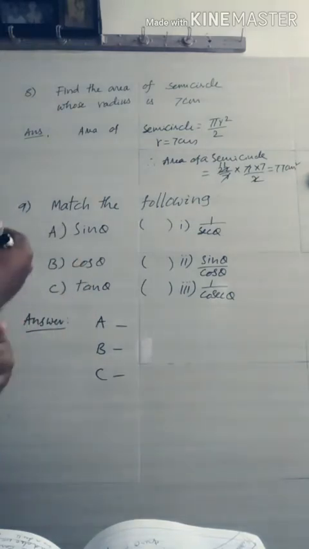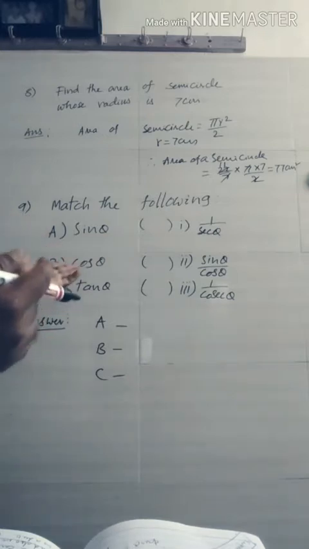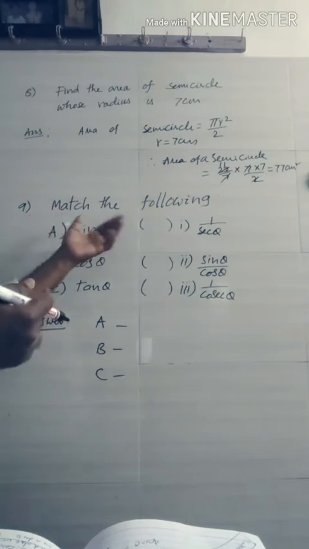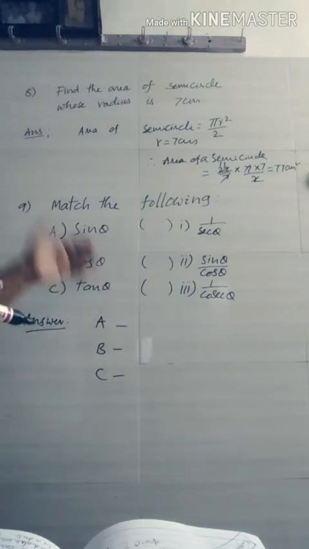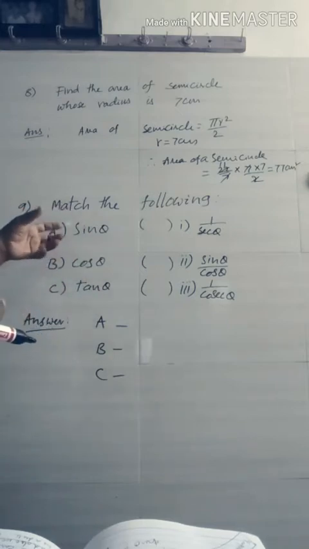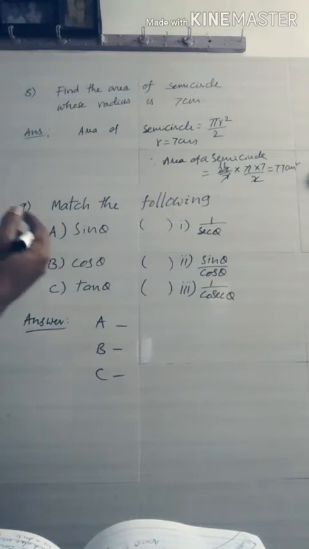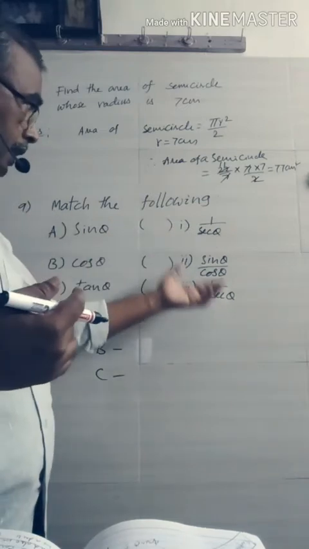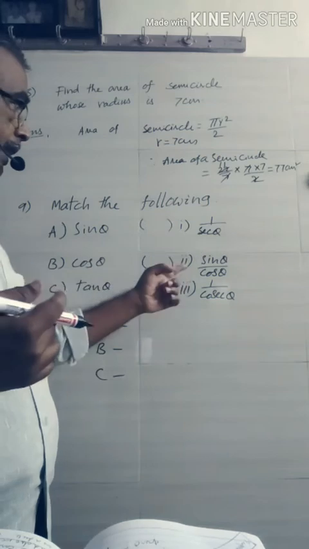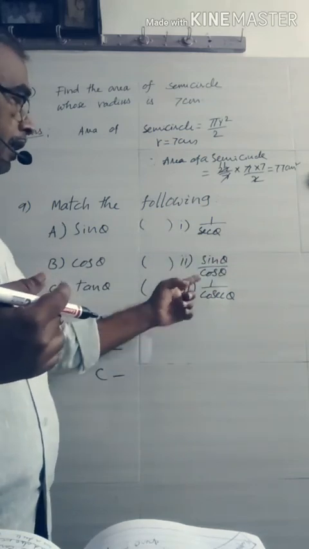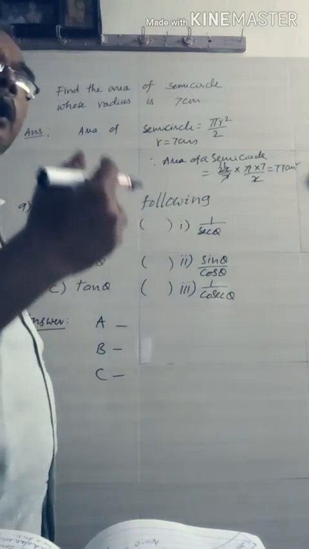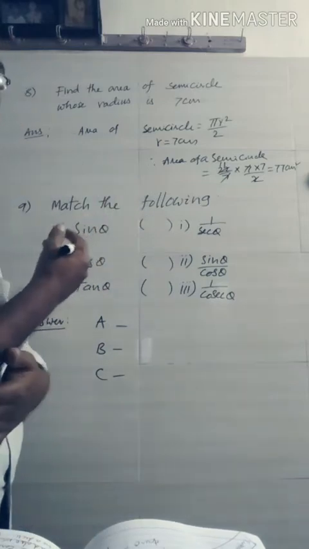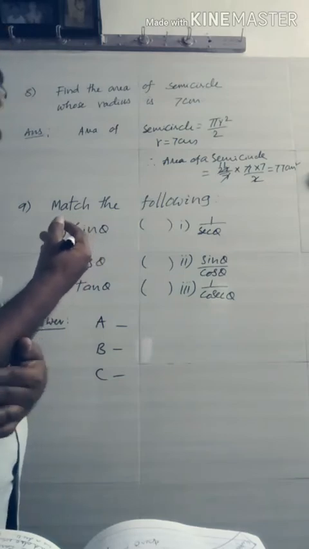Now 9th one. Match the following. You may observe this question is from the trigonometry chapter. Okay. Here in the first column, A is sin theta, B is cos theta, C is tan theta. The given options are like this: first one is 1 by secant theta, second one is sin theta by cos theta, third one is 1 by cosecant theta. Already we may recall the basics of the trigonometric ratios.